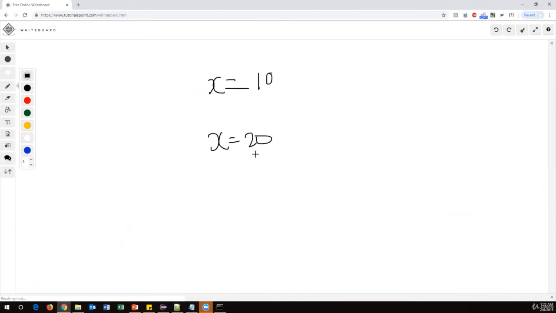So the 10 is overridden. 10 is gone. So the value of this variable keeps on changing. We can change the value of this variable every time. So that is the reason we call it a variable. So a variable is a container which can hold some data. Not only numeric data, sometimes it can hold characters, sometimes it can hold string data. So we have different data types. So all kinds of data can be held by this variable.